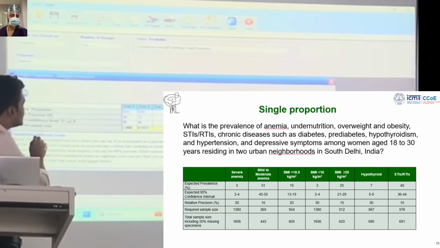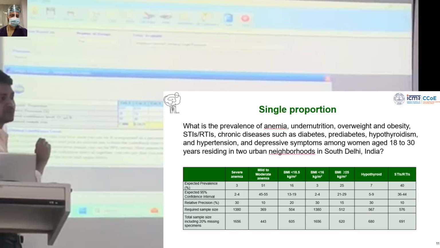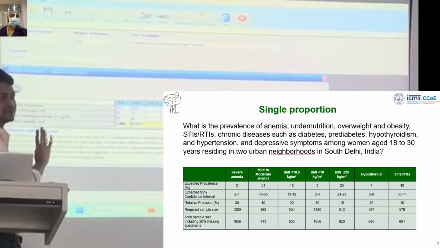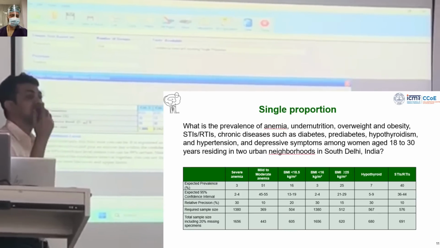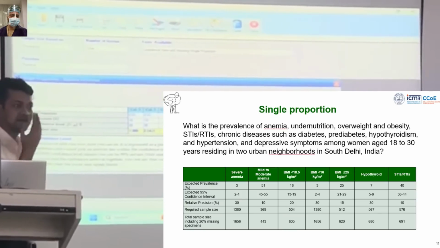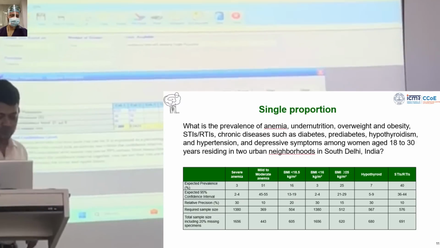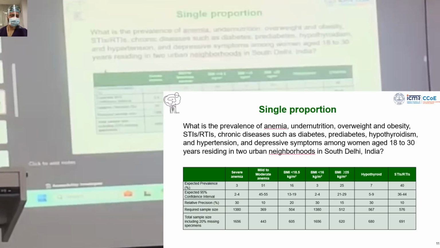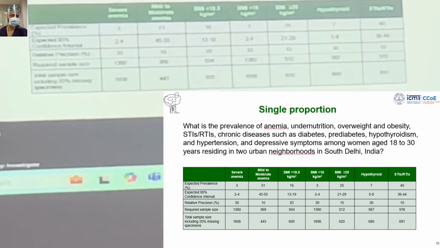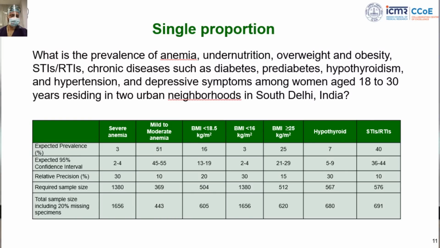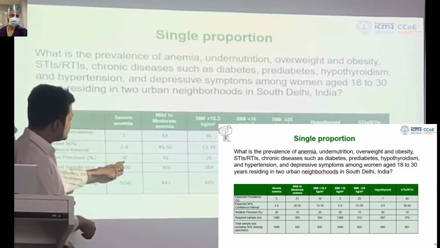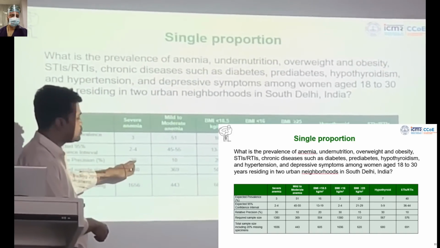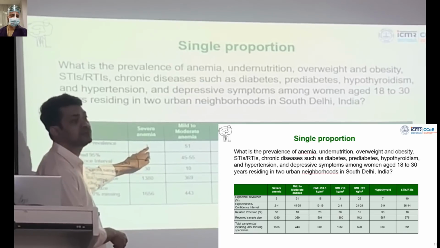So my point number 1: how easy it is to calculate sample size for a single proportion. Very easy. Number 2: when you have multiple outcomes for which you want to calculate the prevalence, you have to develop this kind of matrix, and in that matrix, the most important thing is that the relative precision you take should depend on the proportion you are taking.